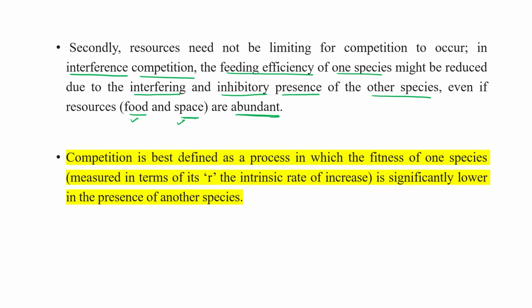So what is the best way to define competition? Competition is a process in which the fitness of one species is significantly lower in the presence of another species, only in the presence of it. Then also we can say there is competition between two species. Food is enough, space is enough, but the fitness of one species is significantly lower only in the presence of another species.